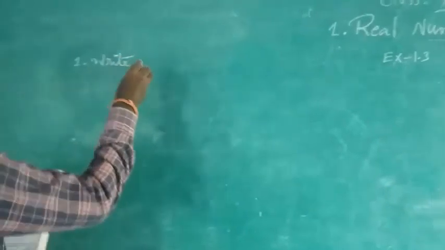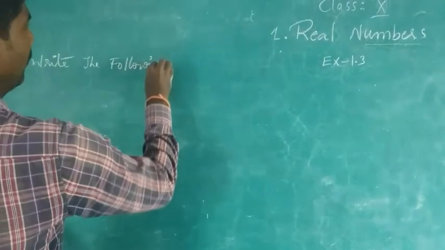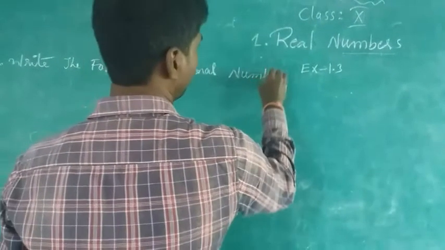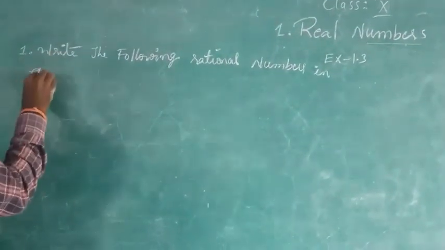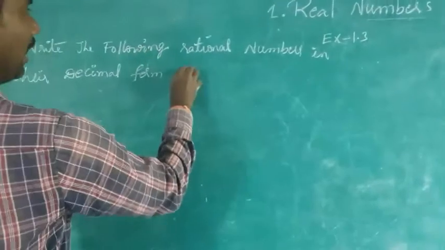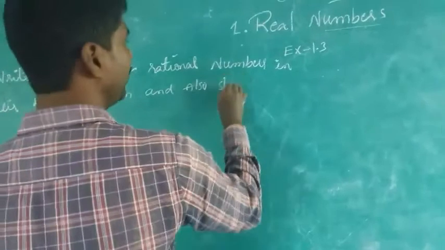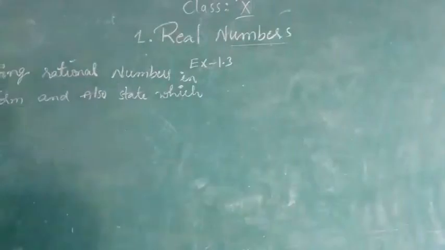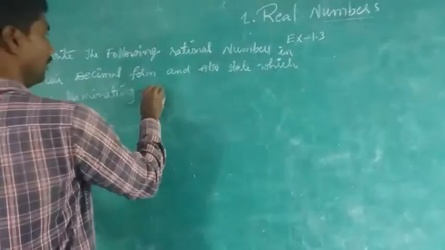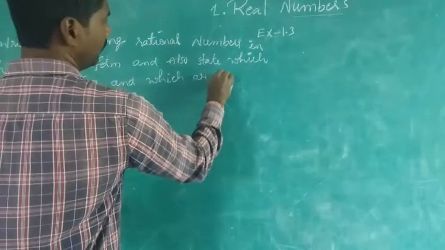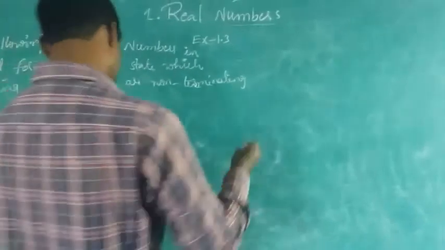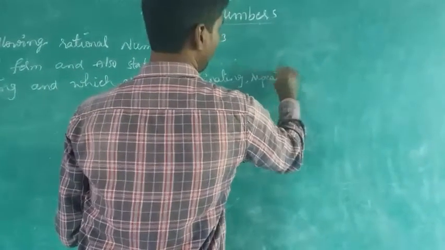Write the following rational numbers in their decimal form, and also state which are terminating and which are non-terminating repeating decimals.